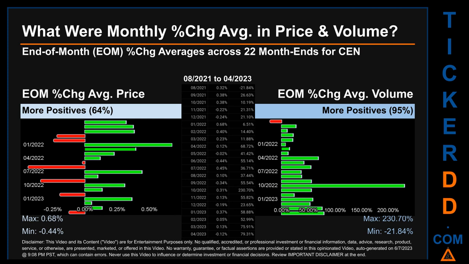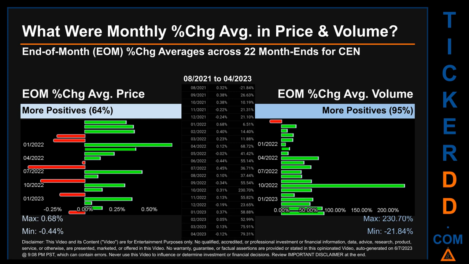What were end-of-month percentage change averages in price and volume for CEN? The monthly average of percentage change in price and in volume were calculated for each of the 22-month ends. That calculation took daily percentage changes and averaged them for each given month. If a month end came out negative, then it means that the month summarily saw a negative change. From 08/2021 to 04/2023, 14 out of 22 month ends had a positive percentage change in average price. That is 64% of month ends saw a positive percentage change in average price.